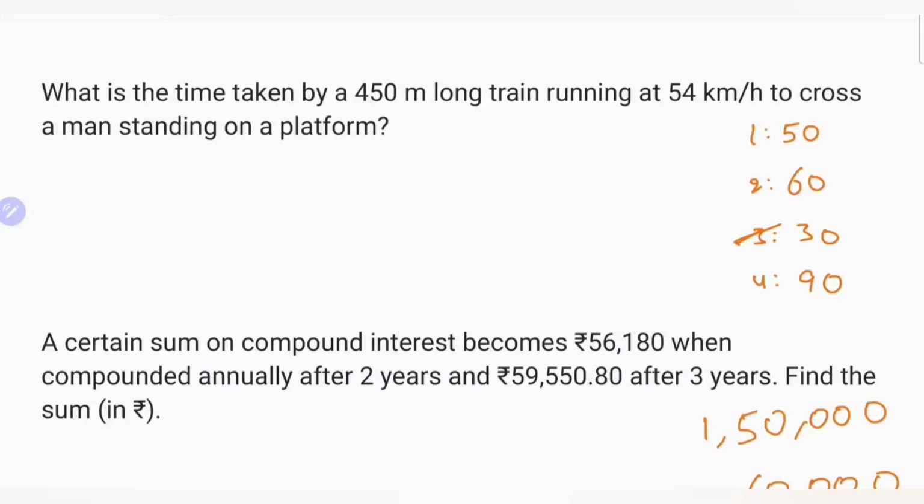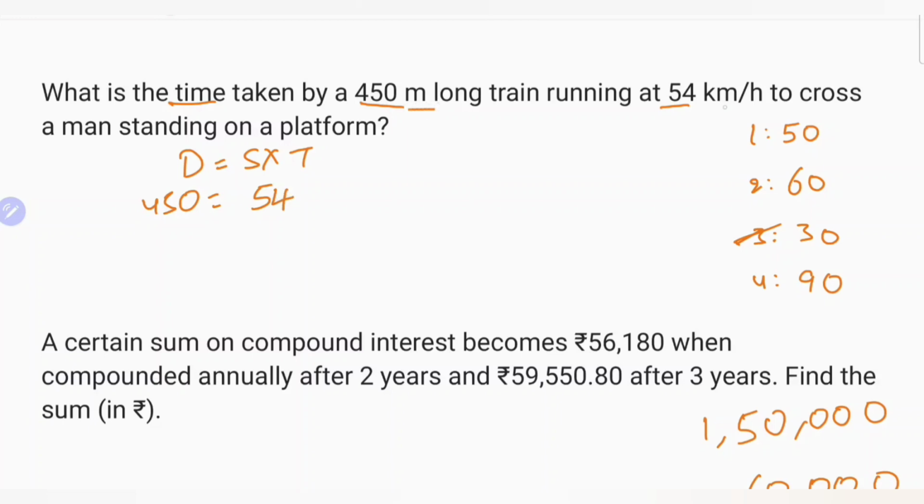What is the time taken by a 450 meters long train running 54 km per hour to cross a standing platform? Here distance is given, speed is given, find the time. Formula is distance equal to speed into time. It is 450, speed is 54.